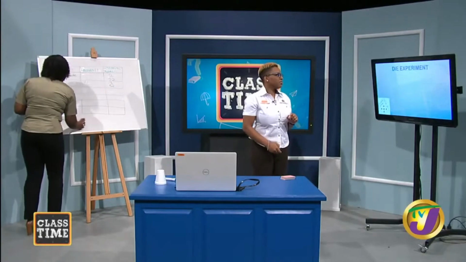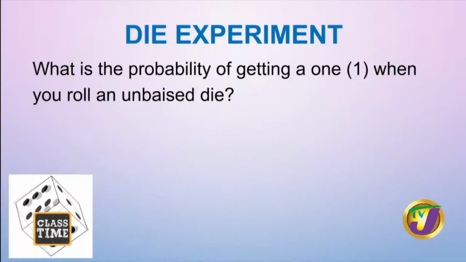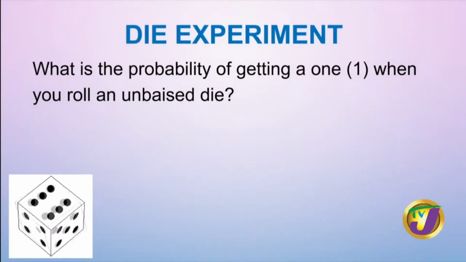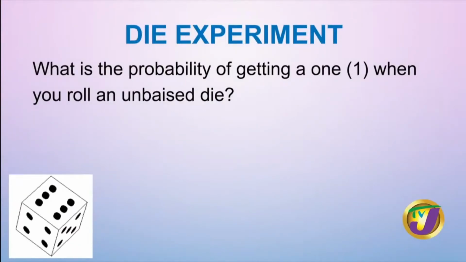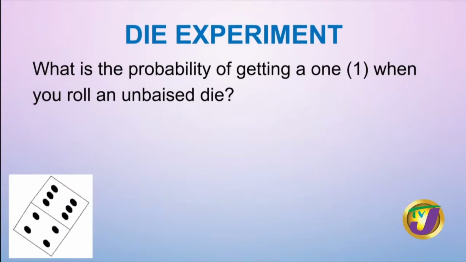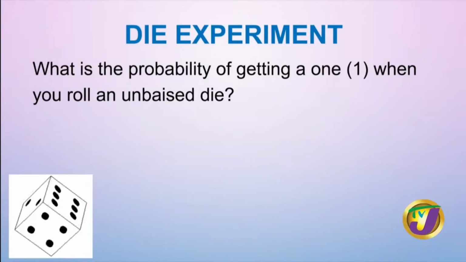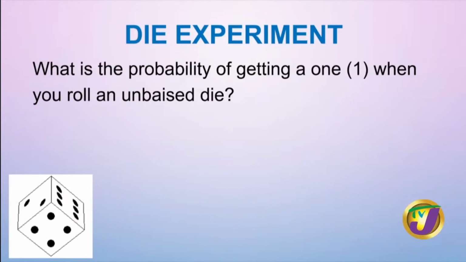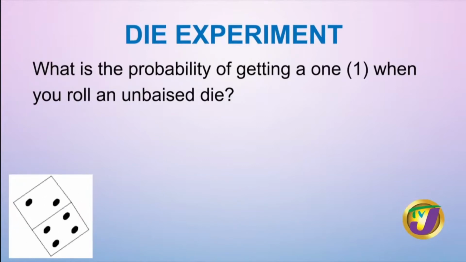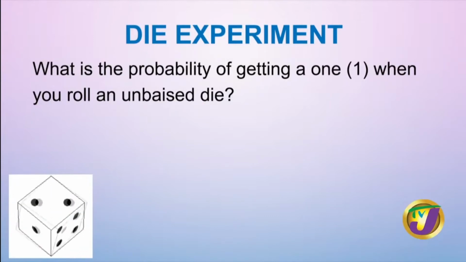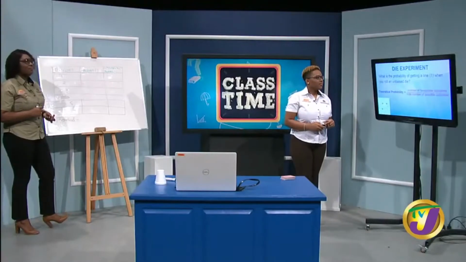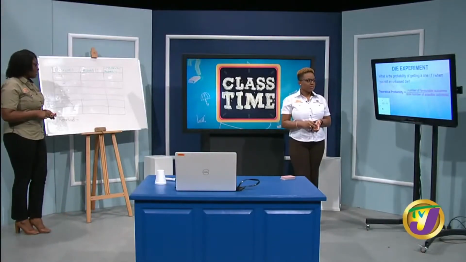All right, experiment number 2. We're going to be using one die, and we want to find out the probability of getting a 1 when you roll an unbiased die. I didn't pad any particular side of the die. It's a very fair die, so I have a fair chance of getting any of the 6 faces when I roll it. The first thing we want to determine is our theoretical probability.